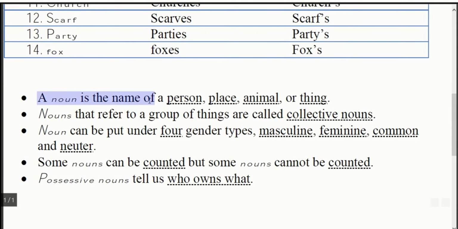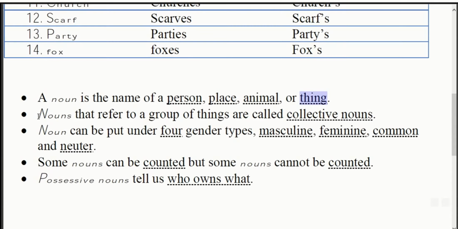A noun is a name of a person, place, animal, or thing. This is a very important definition. You must remember this all the time. A noun is the name of a person, that means insan. Place means jagah. Animal means जानवर. Or thing. Thing means vastu or cheese, whatever.